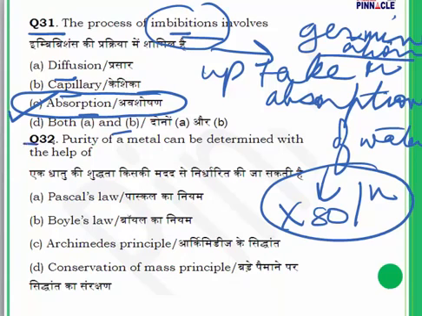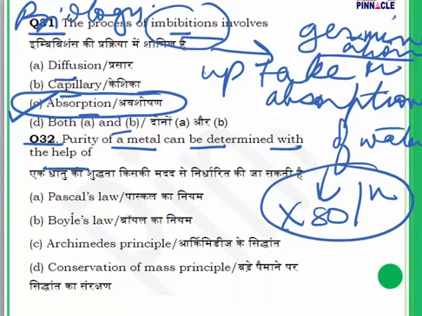Question number 32. This question was also related to biology. Important. A lot of questions on biology these days. Question number 32. Purity of a metal can be determined with the help of Pascal's law, Boyle's law, Archimedes principle, conservation of mass principle. The moment you open any 7th standard book of physics, you will get to know what is Archimedes principle. In a layman's language, what is Archimedes principle?